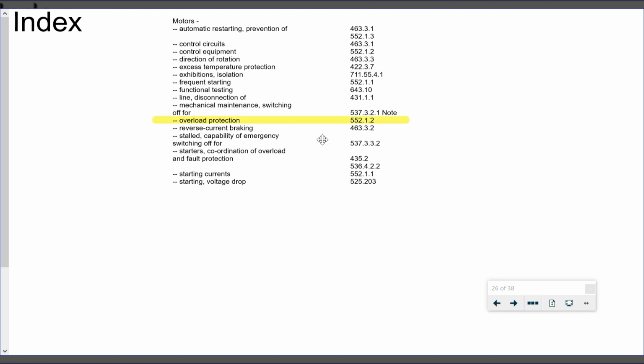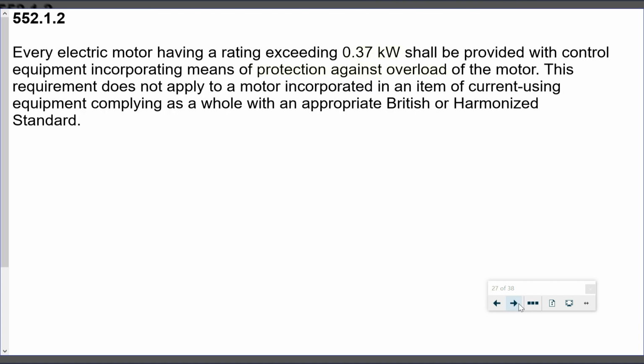That's taking us to 552.1.2. And in 552.1.2, you'll see there we have that 0.37 kilowatts. If we exceed 0.37 kilowatts, we need that protection against overload. So that overload that we fit underneath our contactor set to 100% of the full load current if it's direct online starting.